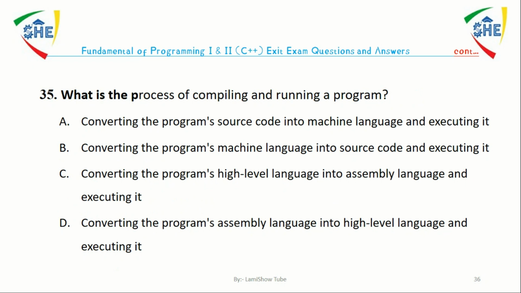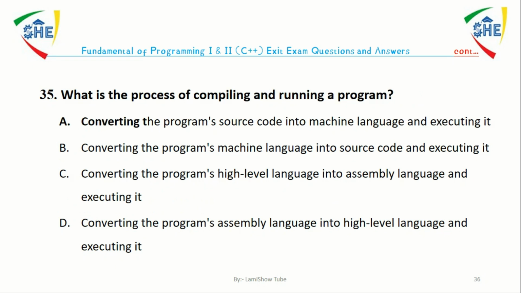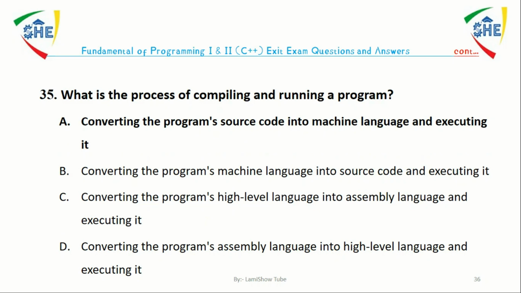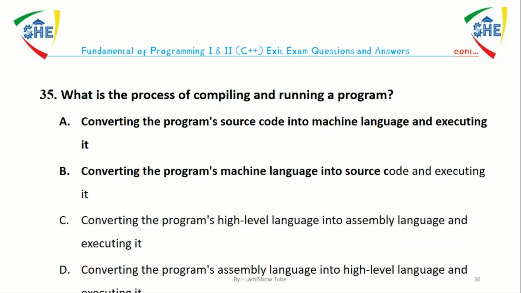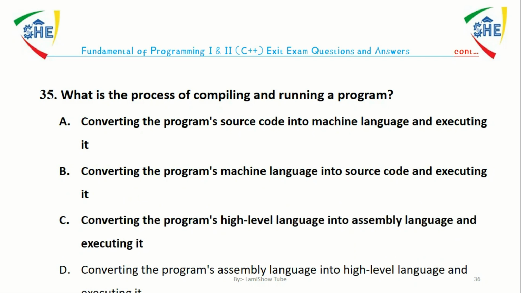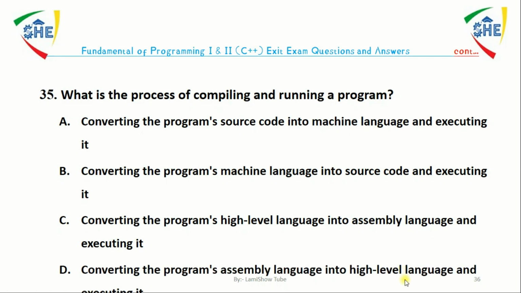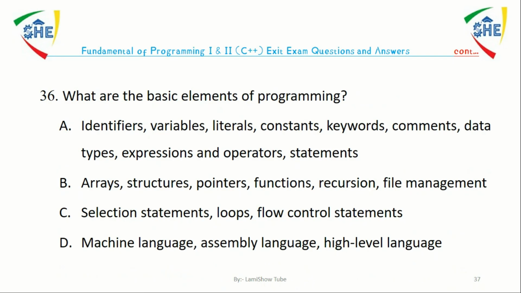Question number 35. What is the purpose of compiling and running a program? A. Converting a program's source code into machine language and executing it. B. Converting the program's machine language into source code and executing it. C. Converting a program's high-level language into assembly language and executing it. D. Converting a program's assembly language into high-level language and executing it. The answer is A. The process of compiling and running a program involves converting the program's source code into machine language and executing it.